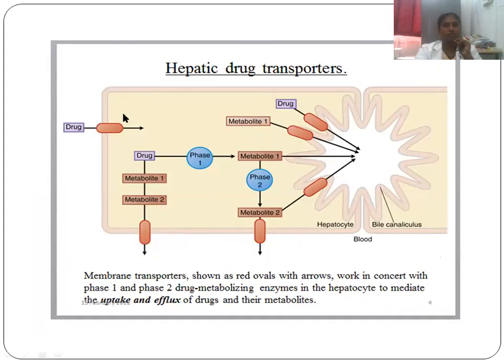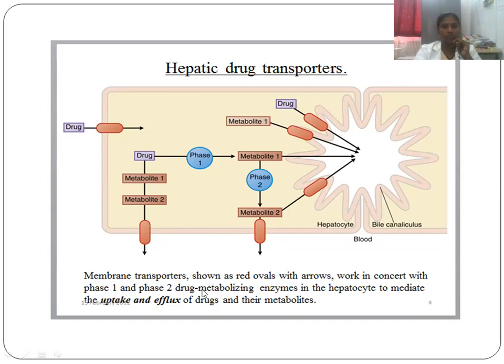Hepatic drug transporters. So when the drug gets in, it undergoes phase 1 and phase 2 metabolism, and then either it comes out through the transporters or goes into the canaliculi via transporters. The drug itself, which bypasses the metabolism, can directly enter into the canaliculi or be excreted out. So this is all done by the transporters.